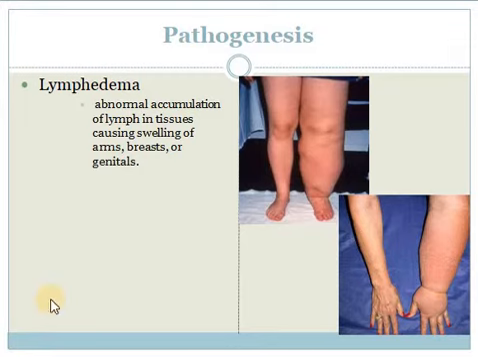Pathogenesis. Wuchereria bancrofti causes lymphedema, which is abnormal accumulation of lymph in the tissues causing swellings of arms, breast or genitals. It is caused by the blocking of lymphatic vessels due to the accumulation or nesting of Wuchereria bancrofti within the lymphatic vessels.